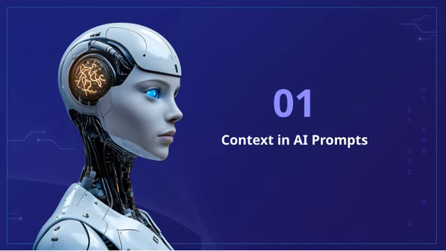Let's take a moment to talk about the context in AI prompts. When we refer to context, we're really talking about the background information or the setting that shapes how an AI understands and responds. This is a crucial element because the more relevant context we provide, the better the AI can generate accurate and useful responses. It's like giving it a roadmap rather than just a destination. Understanding the context helps to guide the AI's output, making sure it aligns with what we actually need.